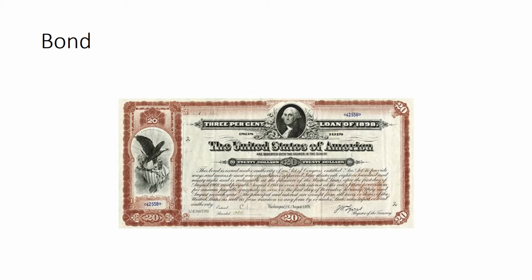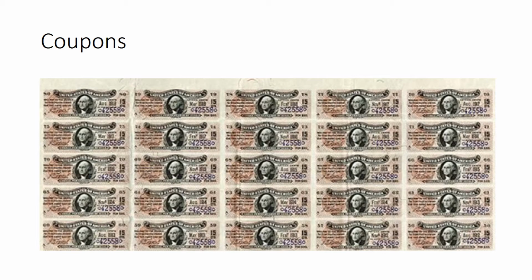You can think of a bond as an IOU between the lender and the borrower, and it includes details of the loan and its payments. Bonds have many features, and one of the features could be that they promise to make some interest payments before the bond matures. These interest payments are what are known as coupons. Back in the day, you could clip a coupon, take it to the borrower, and they'll give you cash.